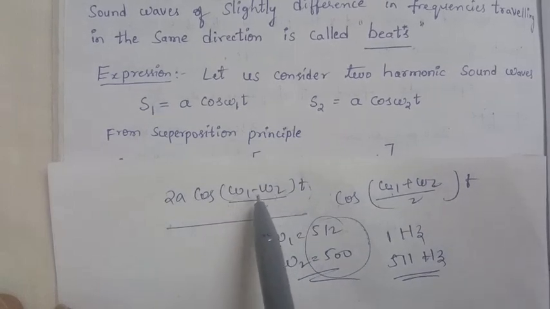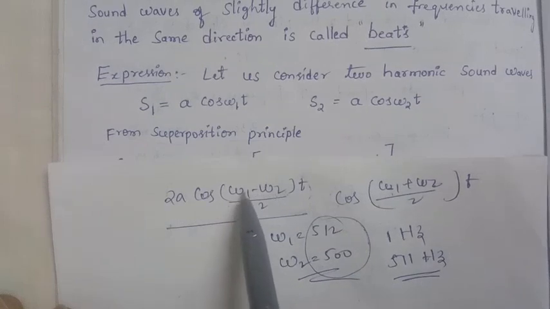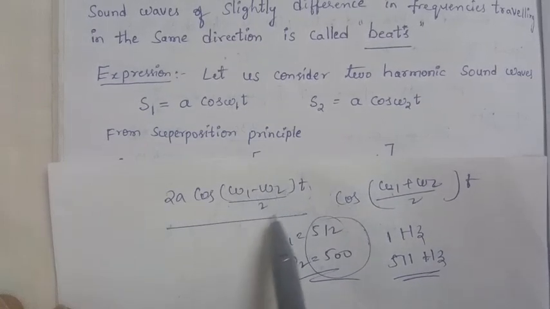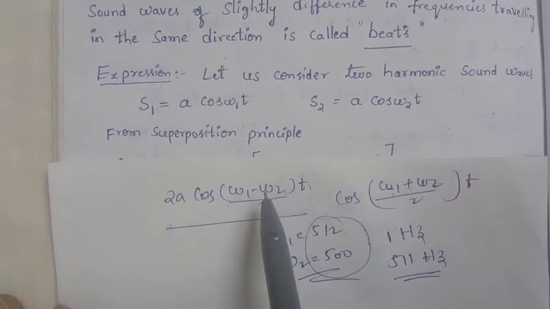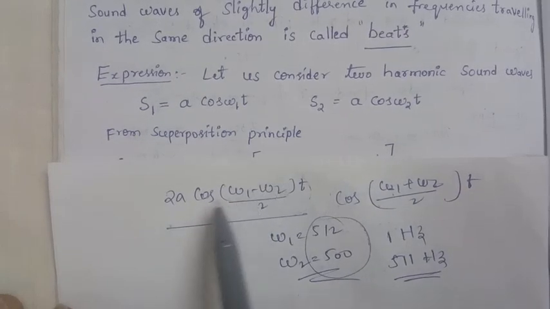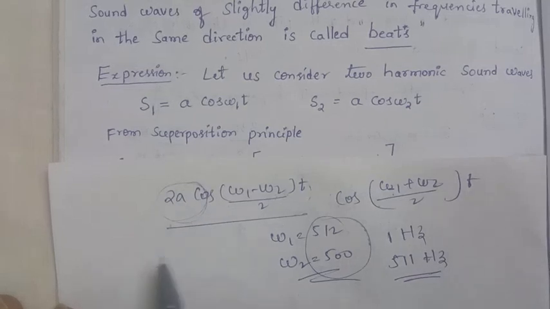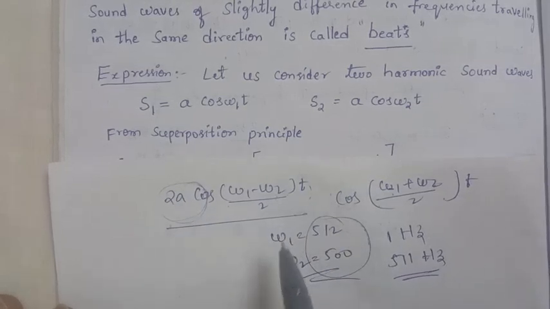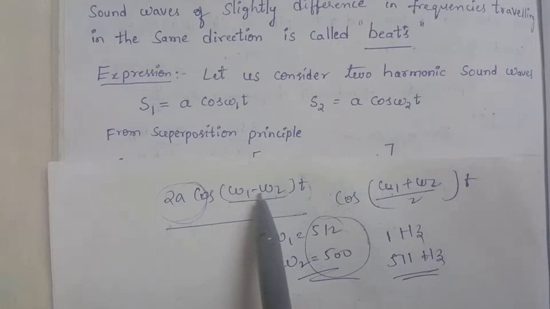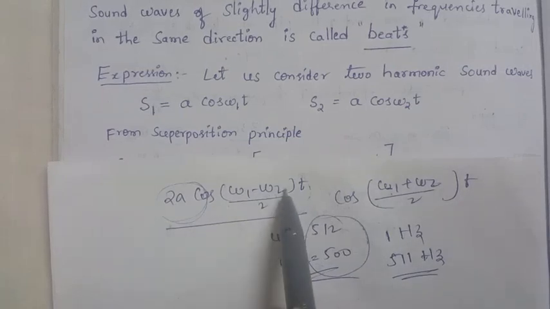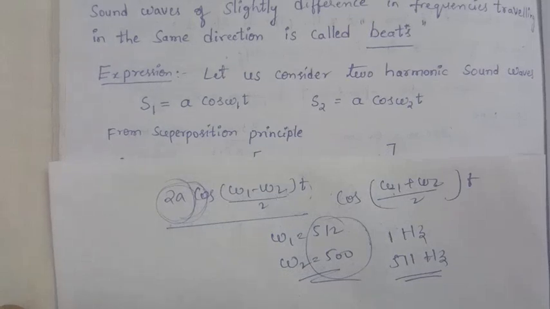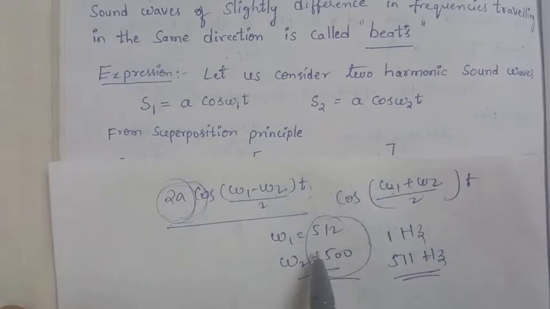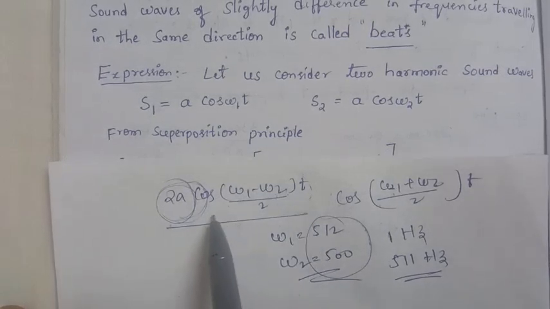Why? Because if omega 1 and omega 2 are equal, then the resultant value becomes cos 0. Cos 0 means 1. So we are getting the maximum amplitude. Automatically, if these two have the same frequency, we are getting the maximum displacement only. We are not getting the minimum value. The minimum will occur here.